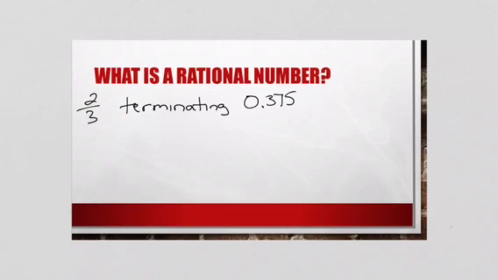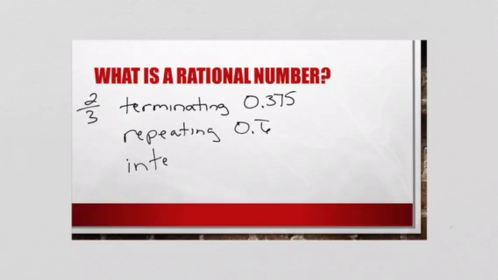Yes, because it ends. What if we have a repeating decimal? What if it repeats, like 0.6666 and it keeps going forever and ever? That one is an example of a rational number because it repeats. So if it ends or if it repeats, it is a rational number.